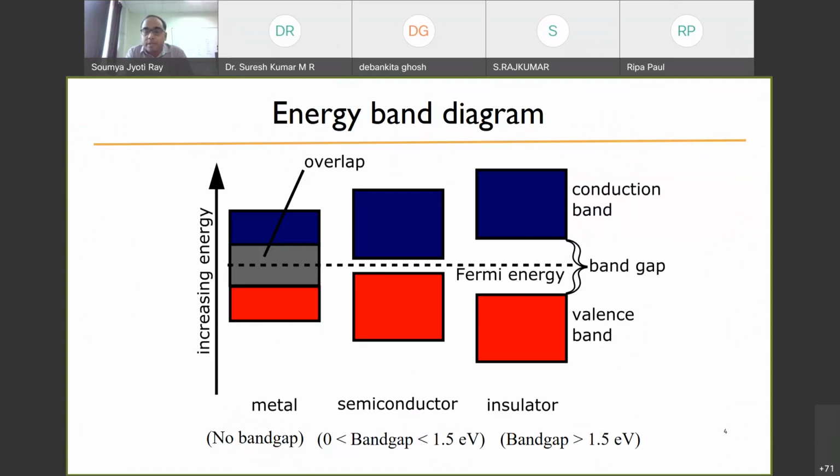In the case of an insulator, it is even larger because the band gap is much larger, so the conductivity will be even lower. So if I compare these three classes of materials, then I see a metal has a higher level of conductivity compared to the semiconductor and an insulator. And electronically, we can see this because the number of carriers that are readily available is much higher in the case of a metal.